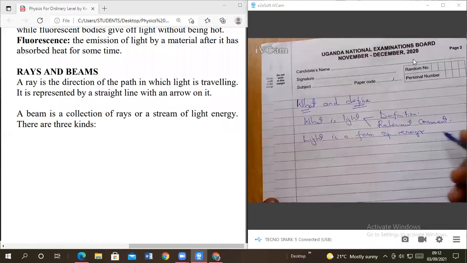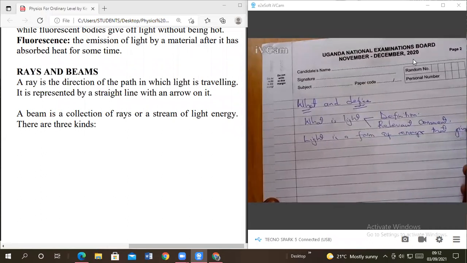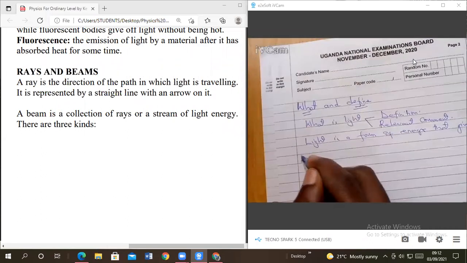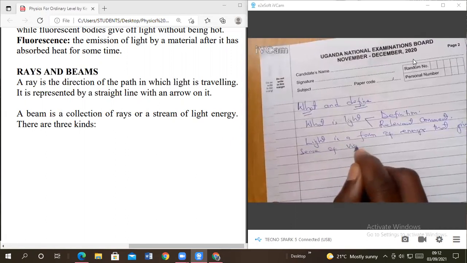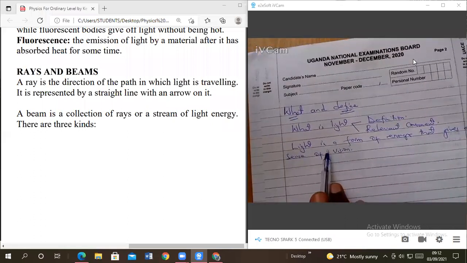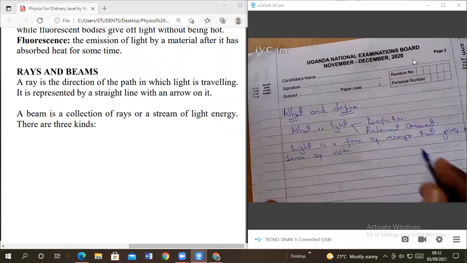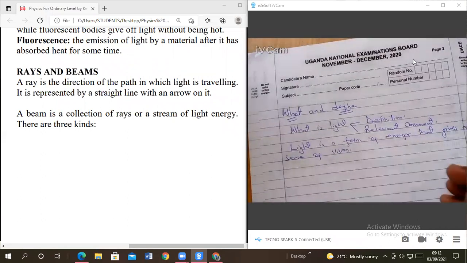Light is a form of energy that gives a sense of what? Of vision. Full stop. Or someone can say light is a form of energy that enables us to see. Light is a form of energy that gives a sensation of vision. Just like that, okay? After defining, you go ahead and give a relevant comment.